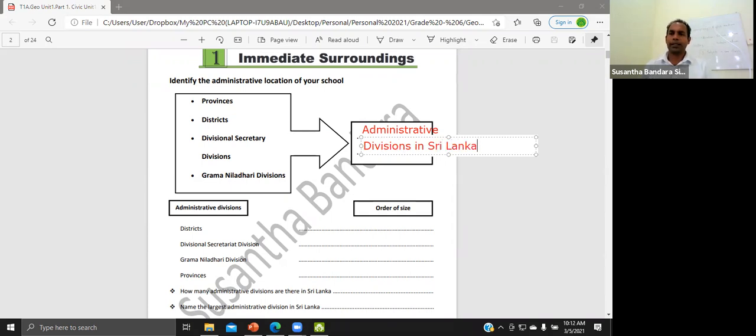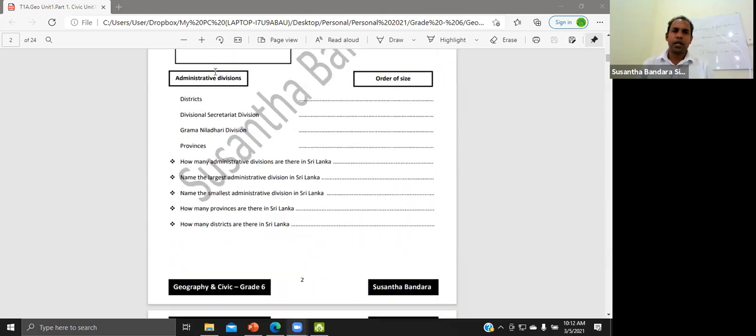Right? That is the first activity. Now look at the second one. Here you can see administrative divisions: district, divisional secretary division, Gramanadhari division, and provinces. Here, order of size. Write them in order of size. If you think that districts are the largest one, you have to write number 1. If districts are the second largest one, write number 2. If they are the third largest one, write number 3. And if they are the smallest one, write number 4.